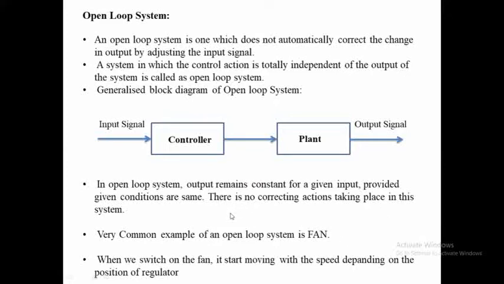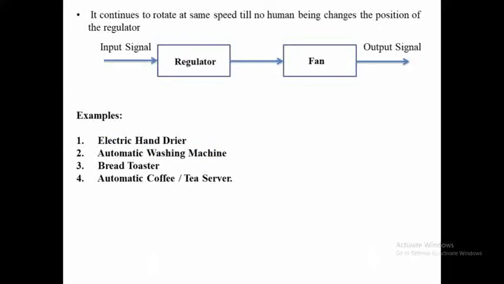When we switch on the fan, it starts rotating with a speed depending upon the position of the regulator. It continues to rotate at the same speed till a human being changes the position of the regulator. See, in this diagram, the fan is the object and the regulator is nothing but the control system.